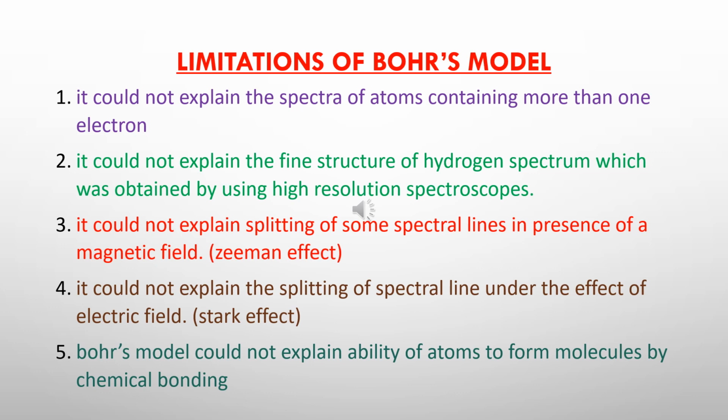And lastly, the Bohr model could not explain the ability of an atom to form molecules by chemical bonding. That means when it says that an electron is present in a certain orbit, it has a particular amount of energy, it is moving with a certain angular momentum. How is it that two atoms will combine and form a molecule? Niels Bohr was unable to explain the same.